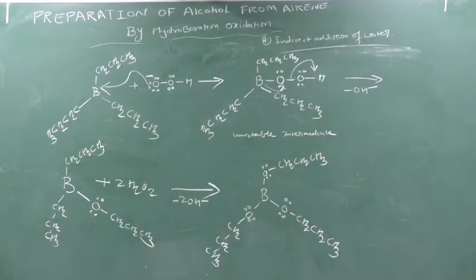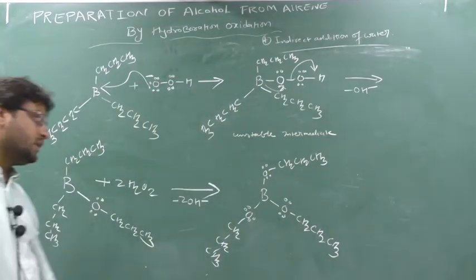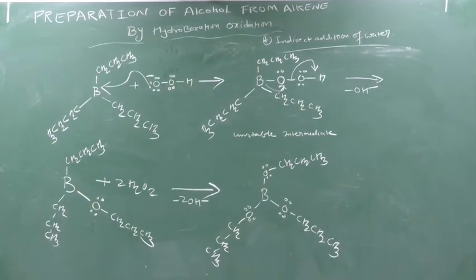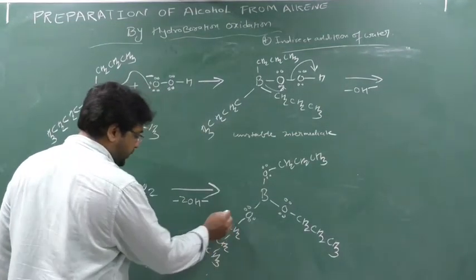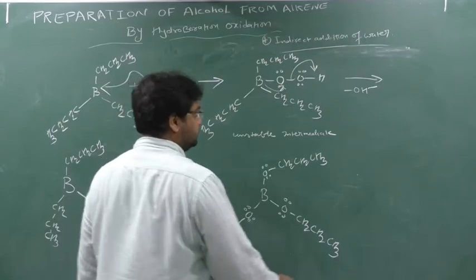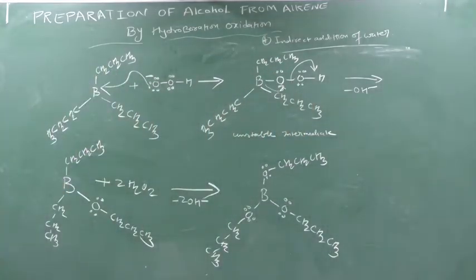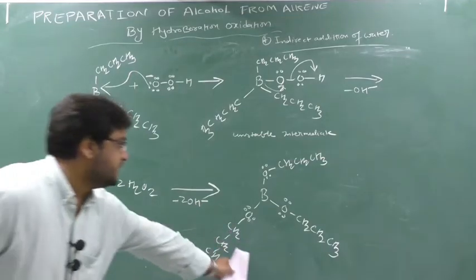Clear? Clear this part? Okay. So in this way we are forming. Now what to do? So now it's very simple. See, this is nothing but propyl. So I will add here, I want to make the alcohol. Up to here it is clear. Okay, you take a screenshot, then I will go further because there is no space. Clear? So remember this. Now I am going further.